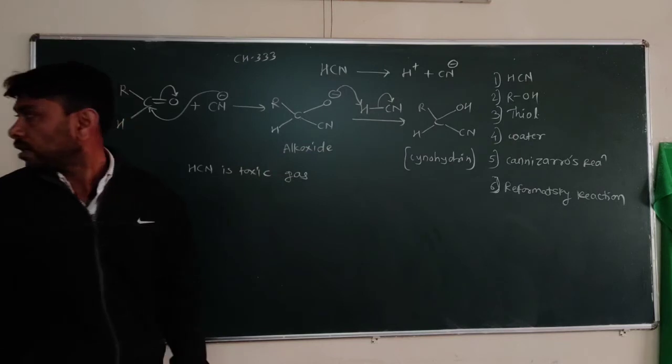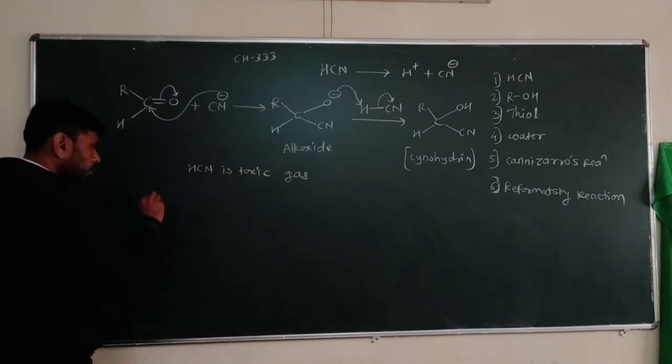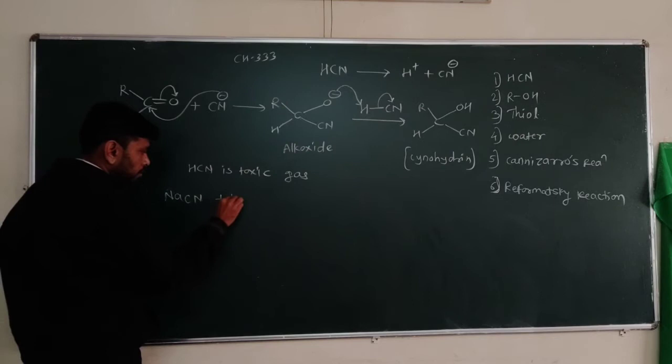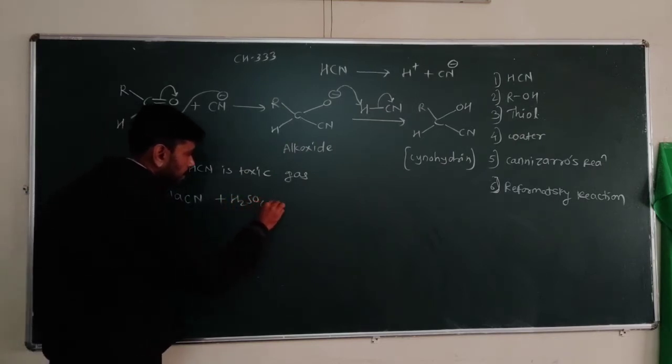So instead of this, in the laboratory we use an aqueous solution of NaCN or KCN with aqueous acids.